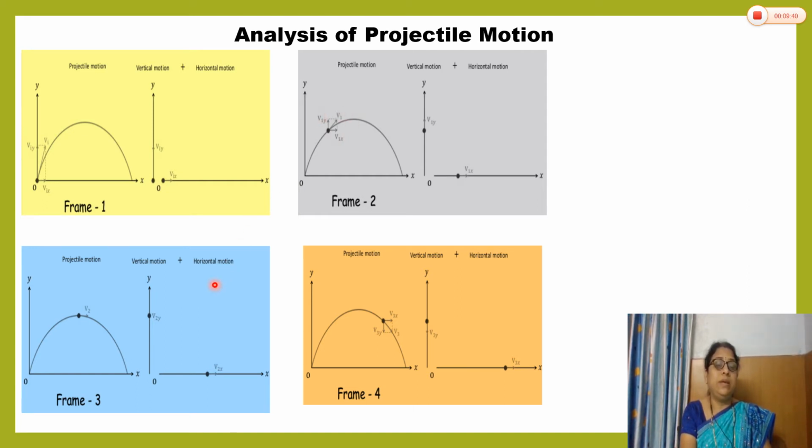Now in frame 3, we consider the particle at the center, where we calculate the maximum height. At this point, it has only one velocity, that is the horizontal velocity, and the vertical velocity is 0. And in frame 4, now we take this position, when the projectile is going in the downward direction. At this point, the horizontal velocity is in the same direction, but the vertical velocity reverses its direction. So this is about the analysis of projectile motion.